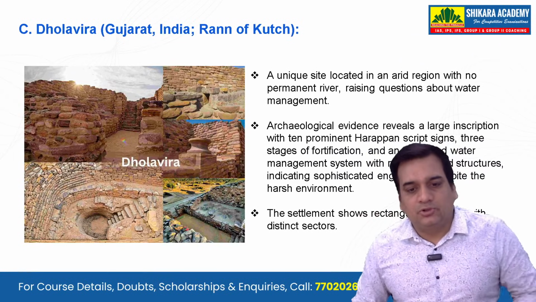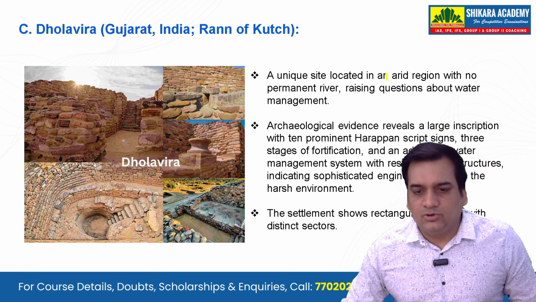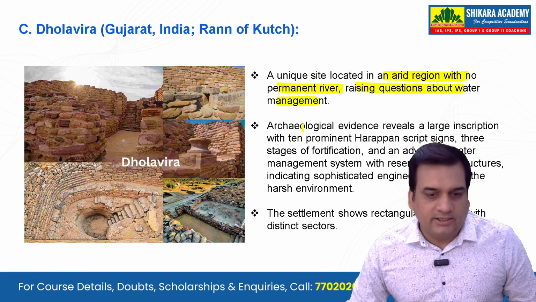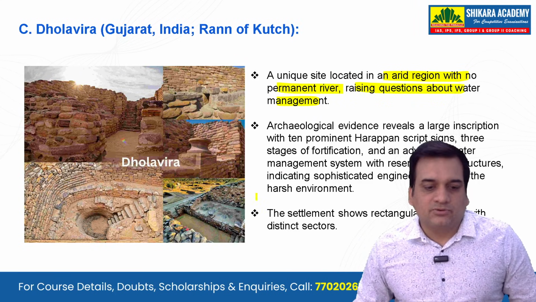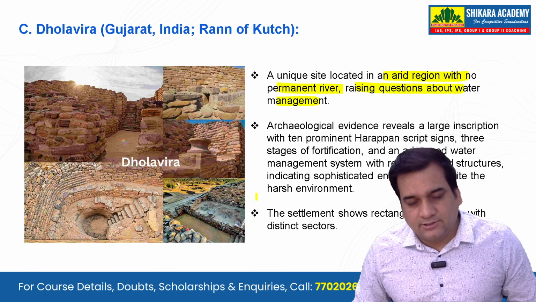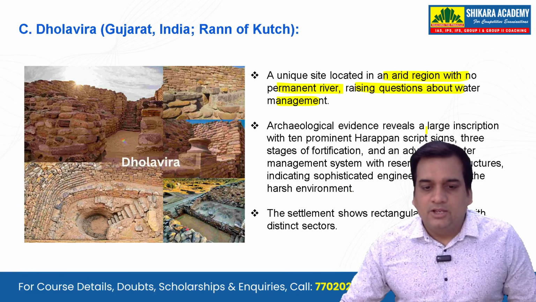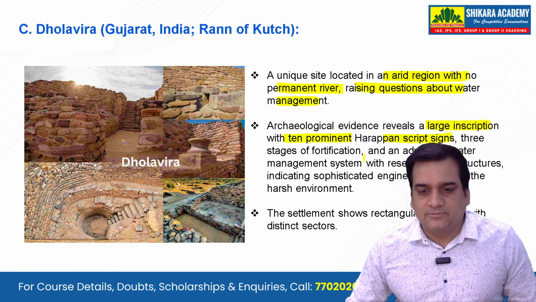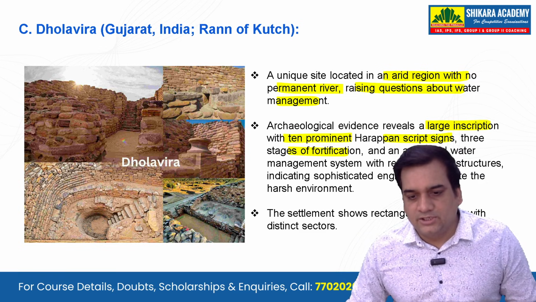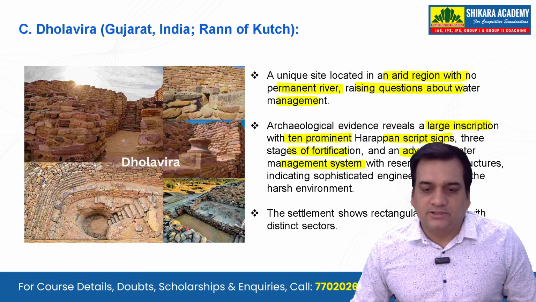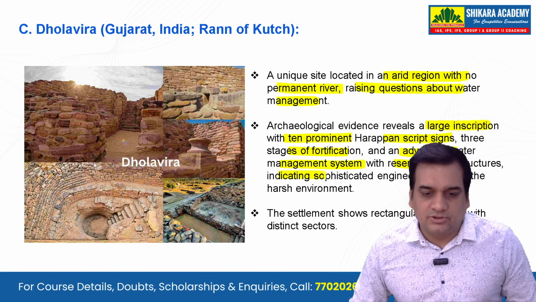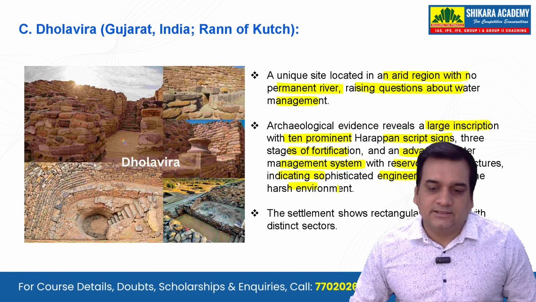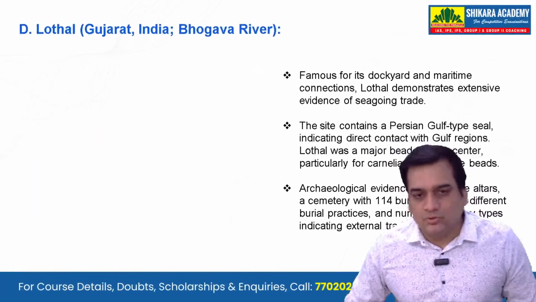Now next comes Dholavira, a unique site located in an arid region with no permanent river, raising questions about water management. This is very important. That's why we see that Dholavira has been asked before and can be asked again. So archaeological evidence reveals a large inscription with 10 prominent Harappan script signs, 3 stages of fortification, and an advanced water management system with reservoirs and structures indicating sophisticated engineering despite the harsh environment. This is something that you should know about it.